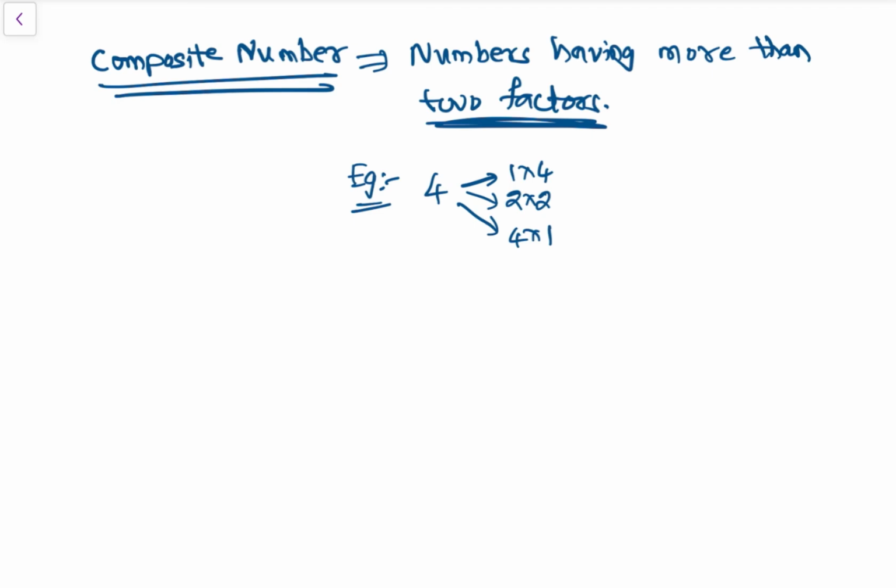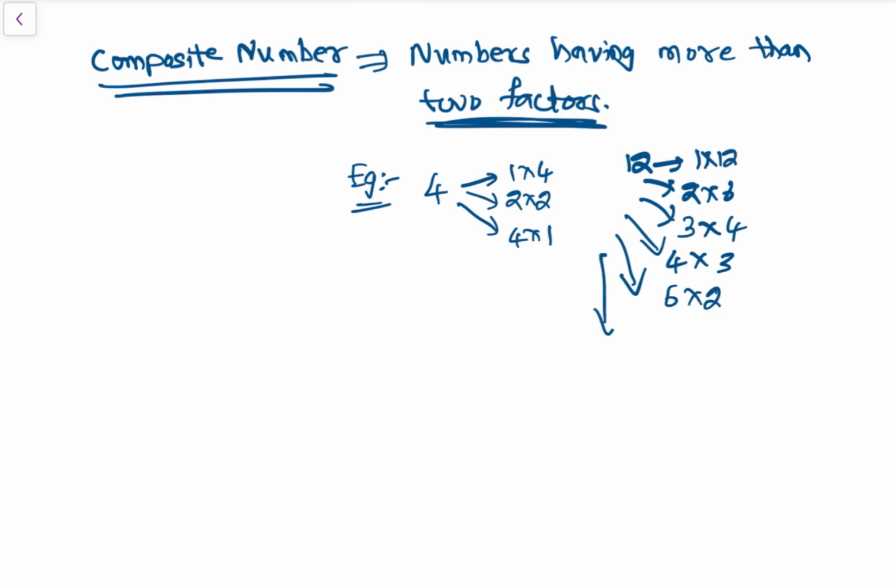Then another example is 12, 12 can be written as 1 into 12, 2 into 6, 3 into 4, 4 into 3, 6 into 2 and 12 into 1. So there are more than two factors, मतलब सिर्फ 1 का टेबल और खुद का नंबर का टेबल के अलावा और नंबर का टेबल्स में आता है, that is called composite numbers.